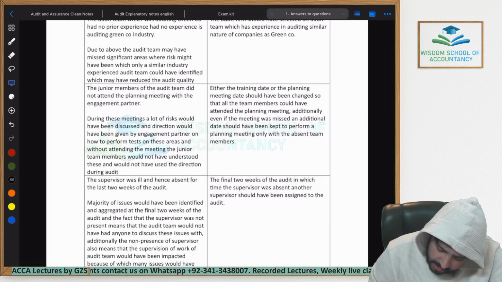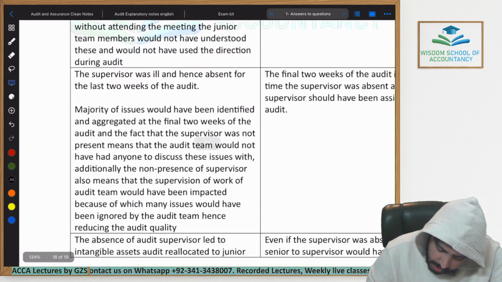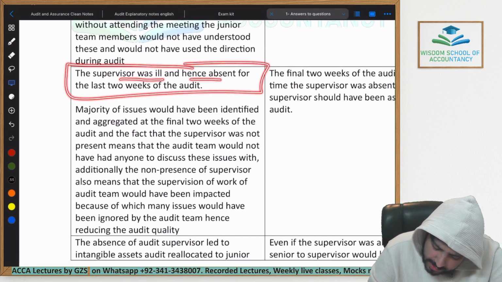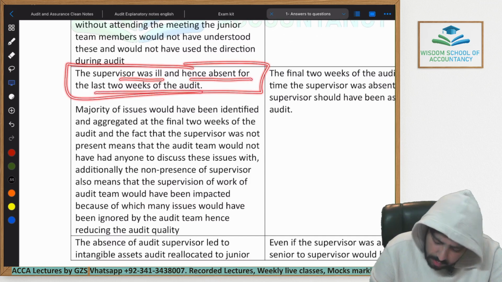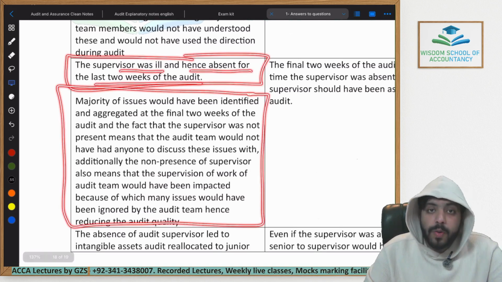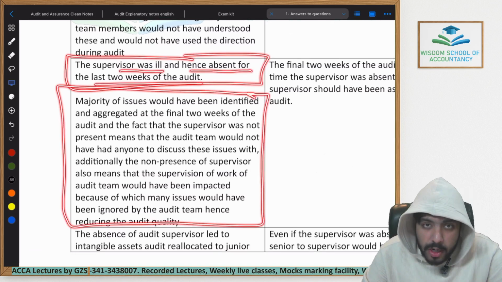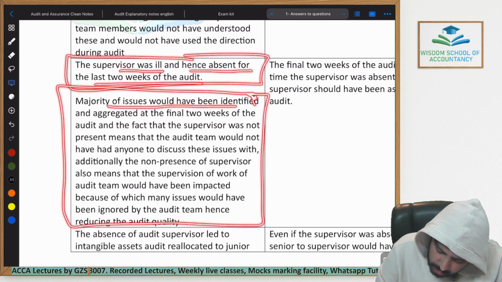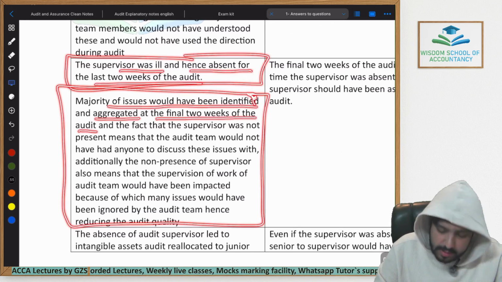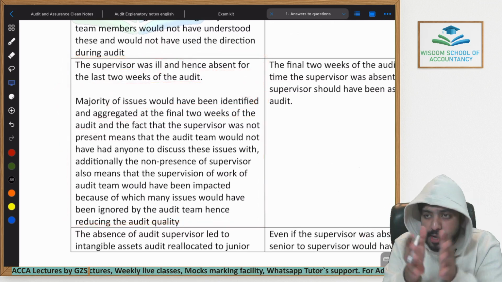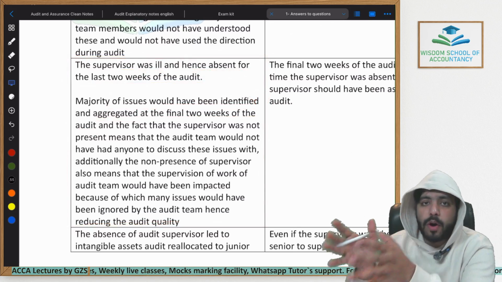Coming towards my answer sheet, simple identification within the first paragraph: the supervisor was ill and hence absent for the last 2 weeks of the audit. Then I have to explain in my own words how it would have reduced the audit quality. I have explained it. Let's read it. Majority of the issues would have been identified and aggregated in the final 2 weeks of the audit. This means that the audit team would have been summing up all the issues and making sure that these were corrected before the audit report is given.